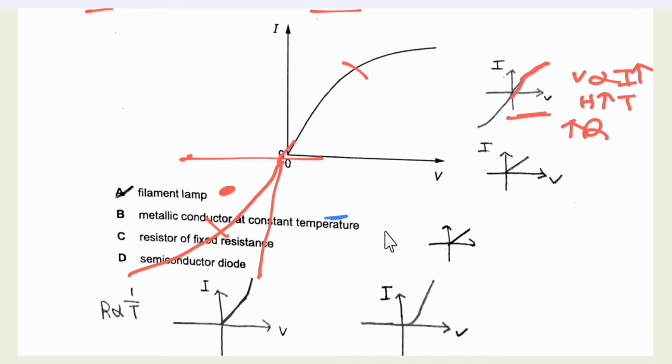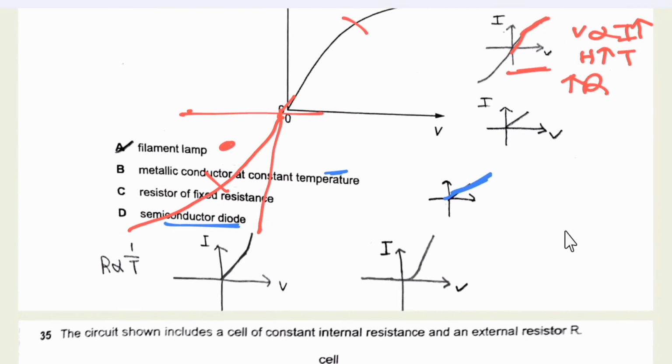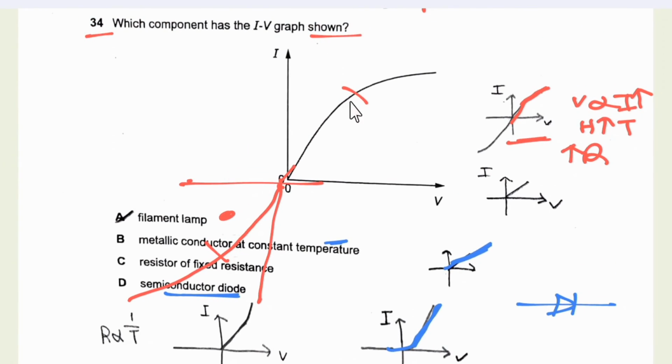Then for a metallic conductor the current is directly proportional to voltage, so it would be a straight line. Then for a fixed resistor, again this is a straight line graph. Then for a semiconductor diode, we know that it conducts in only one direction, and the symbol is in this direction. So the IV graph of the semiconductor diode is this graph. The graph that we have been given is for a filament lamp, that is option A.